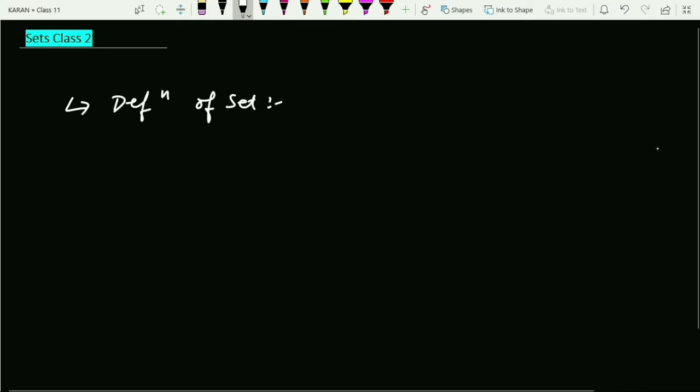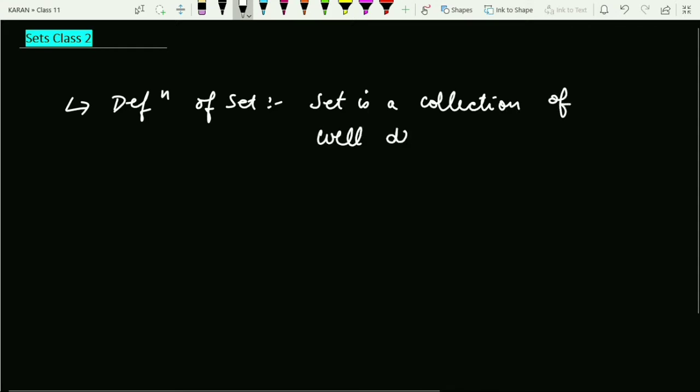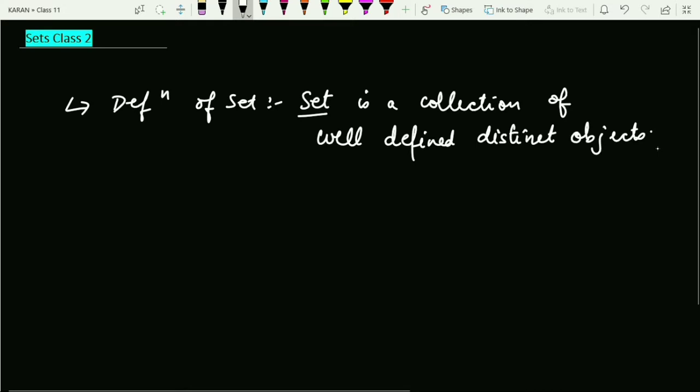Hello students, welcome to the second lecture in the set theory. In the first lecture we discussed the definition of a set, right? So what was the definition of set? A set is a collection of well defined distinct objects. Another thing which we learned is the representation of a set, right?